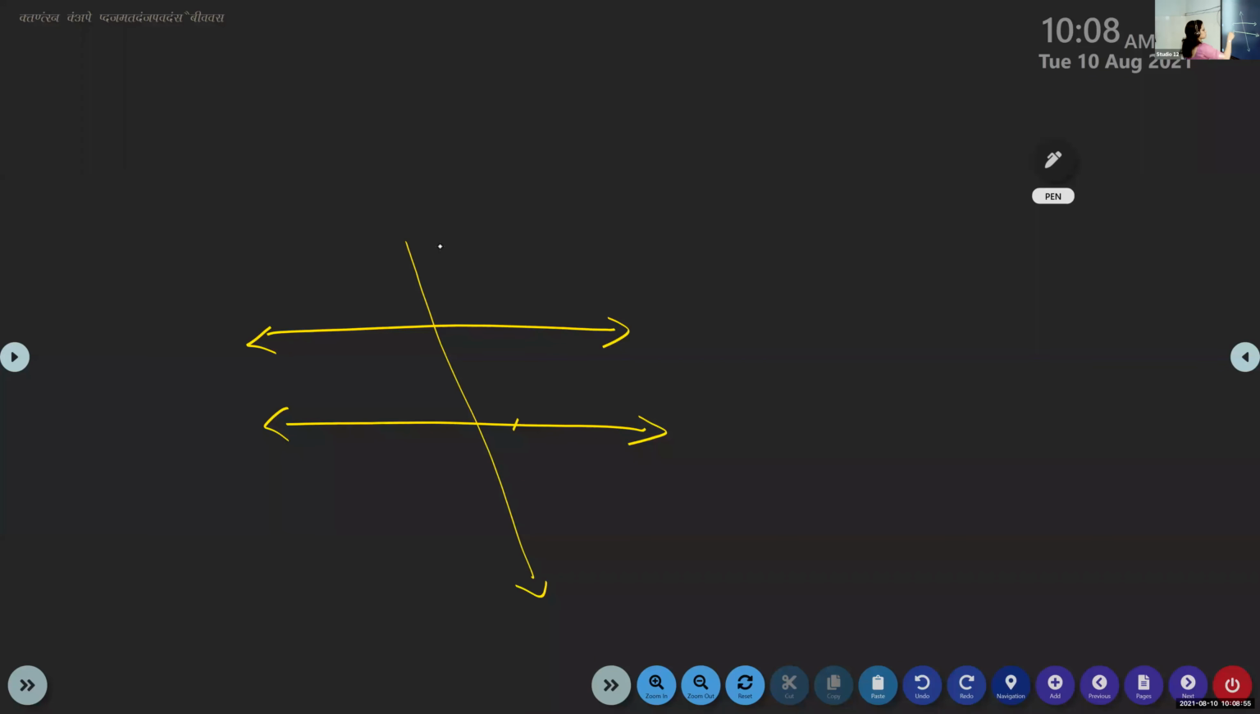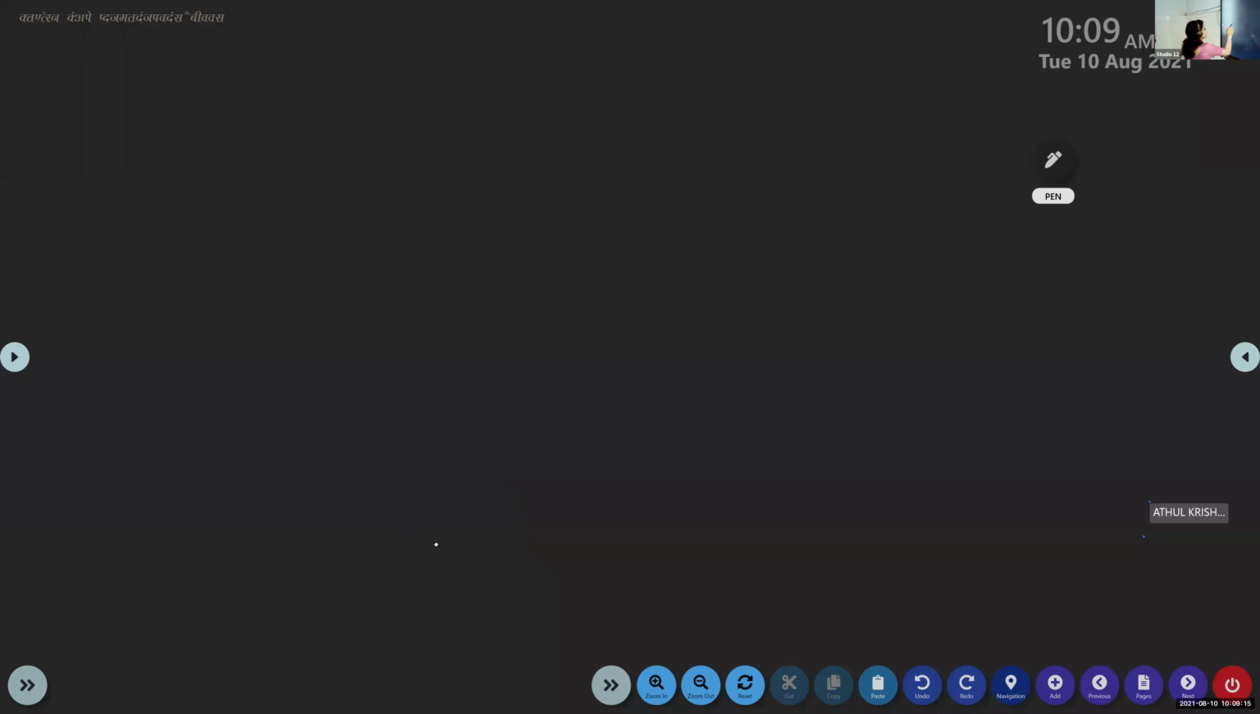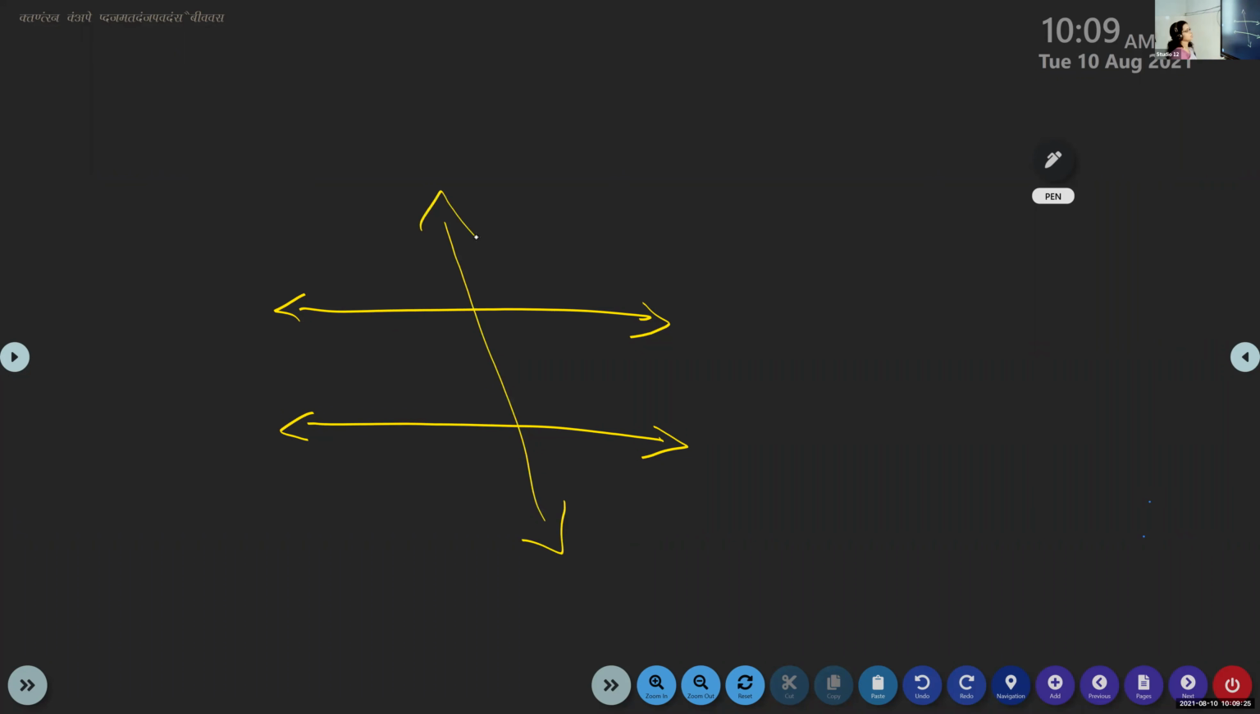See this. If these two lines are cut by the transversal, alternate interior angles will be on the opposite side, and they lie in the interior of the two lines. It's inside the two lines. Both alternate interior and co-interior angles lie only between the lines. They will not go out of the line. Only corresponding angles go out of the line. Alternate exterior angles will also go out of the line.